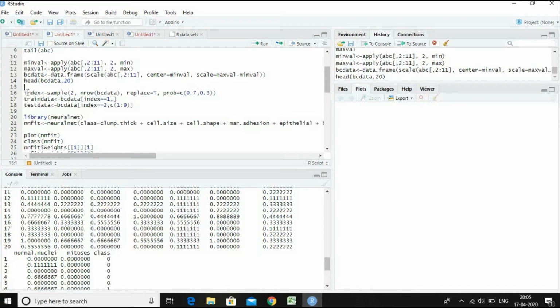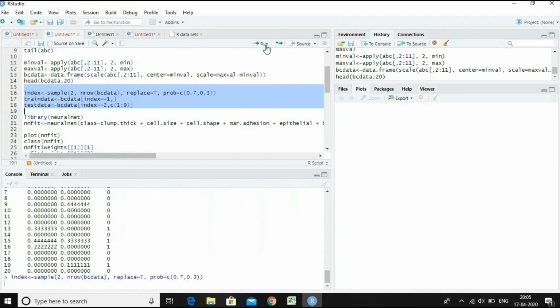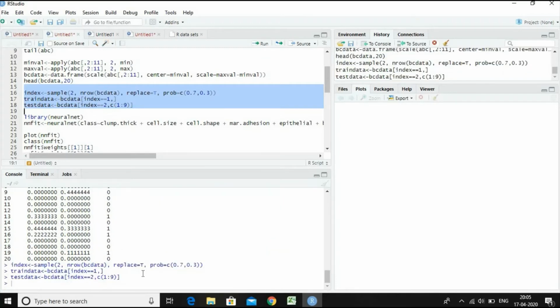Now let us create the index with 70% of the values for training data and 30% for the test data. Let's run these command lines and create the train data and test data. The training data and testing data have been created.